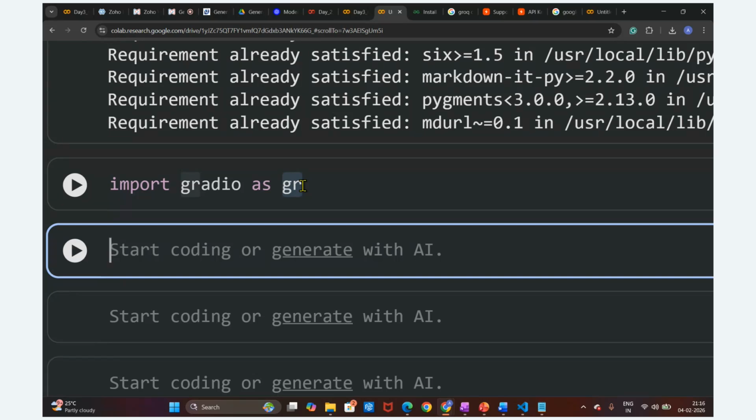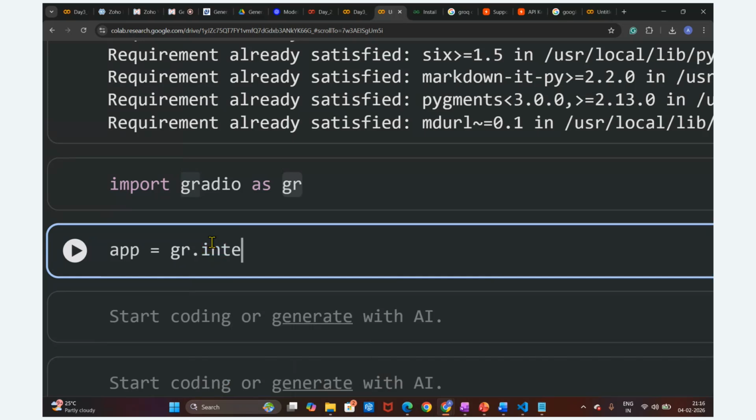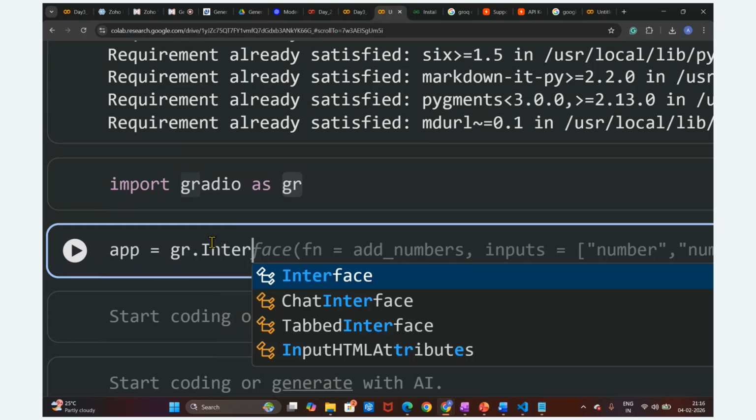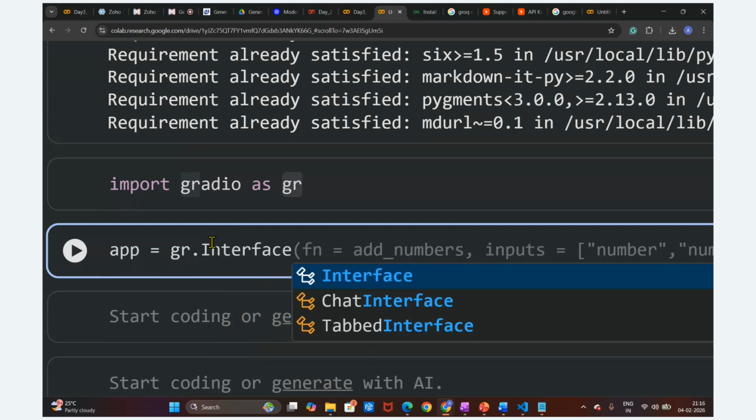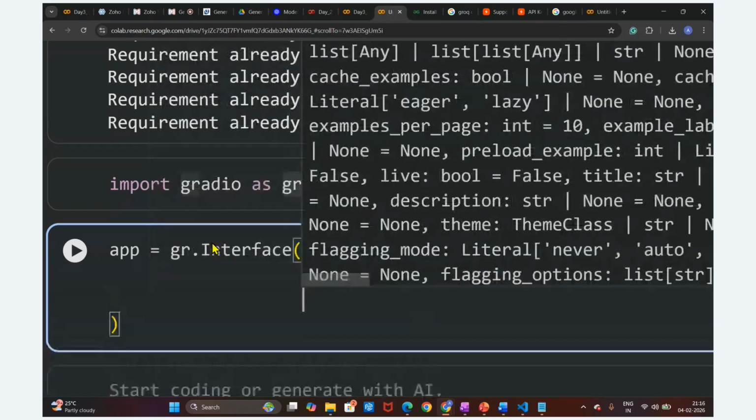Now in this application, we are going to create the app: app equals gr, where gr is nothing but gradio.Interface. We are going to create one interface here. In the interface, there are some important points to be noted.